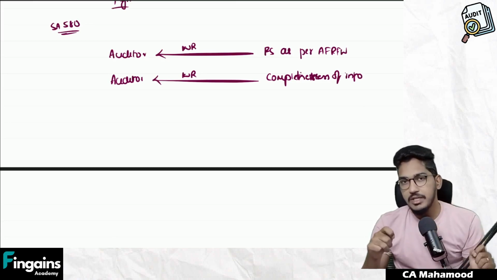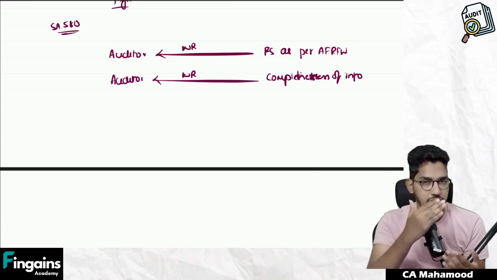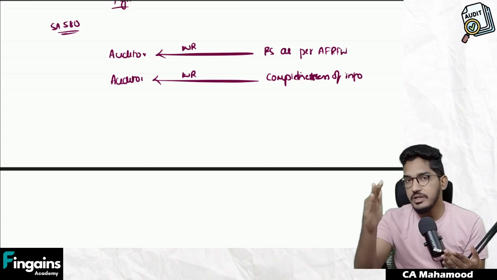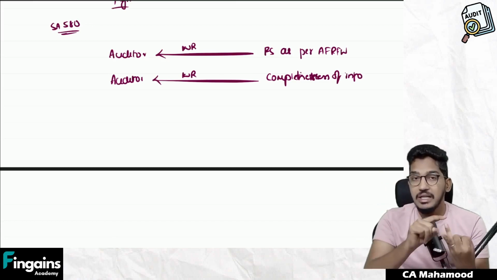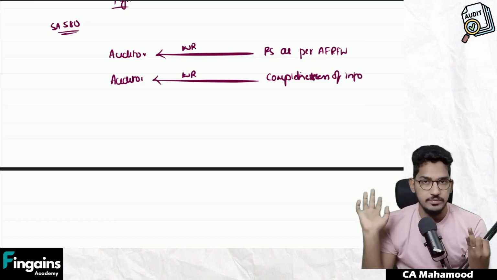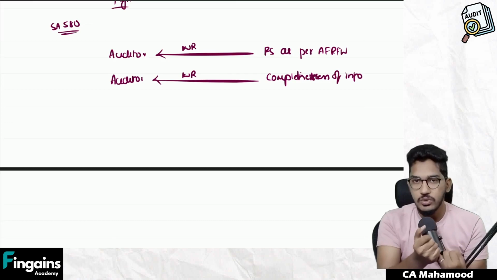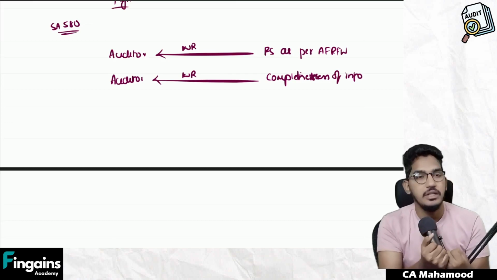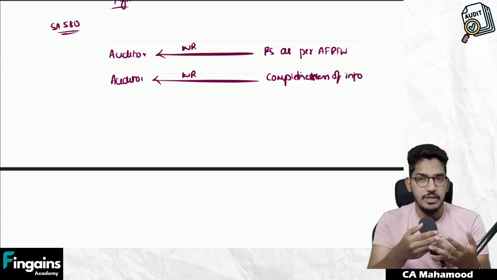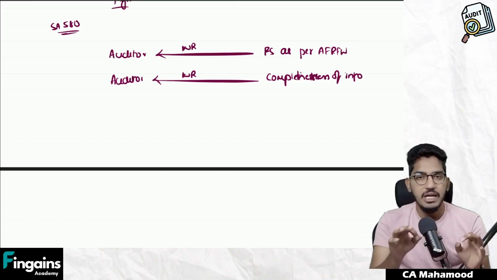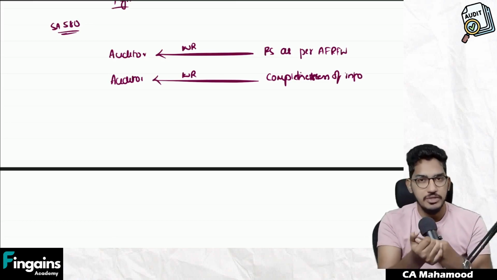Similarly, ask the management to confirm that they have completely disclosed the information to the auditor. All the relevant information relating to financial statements has been disclosed completely. Nothing has been hidden from the auditor, no material information. Regarding this also, the auditor should ask the management for a written confirmation. The management will take a letterhead of the company and type: Dear auditor, we have completely provided the information to you. We did not hide any information from you.